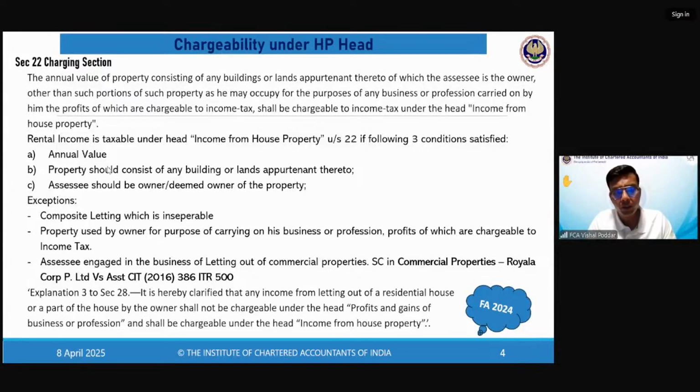So there are three conditions which have to be satisfied, all the three, and you should not fall in any of these exceptions. After you check all these conditions, you will come to know whether your rental income is under the head house property or it will get covered under some other head. Is this understood by all? Any questions or doubts with the charging section, students?